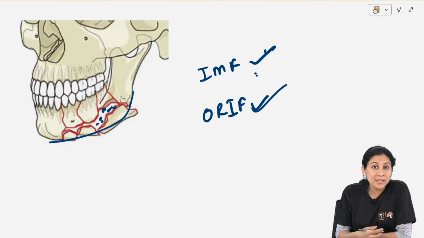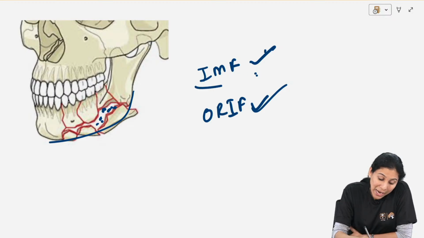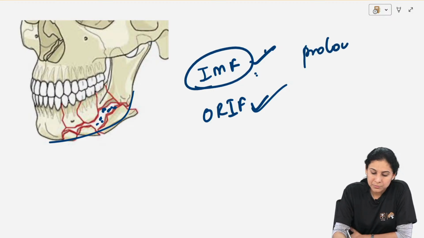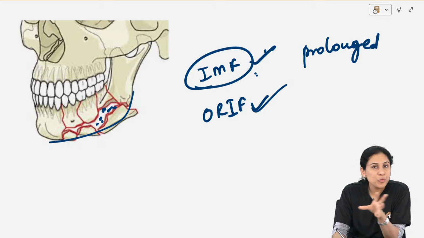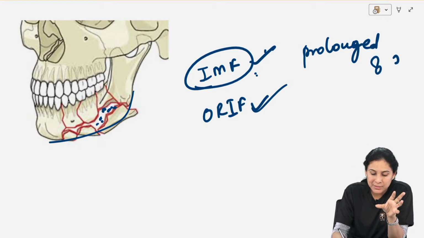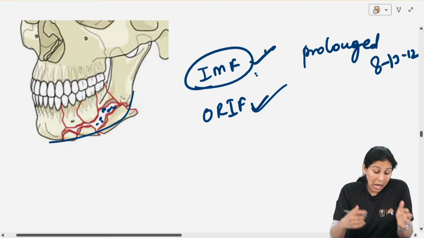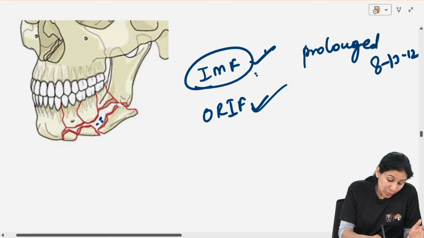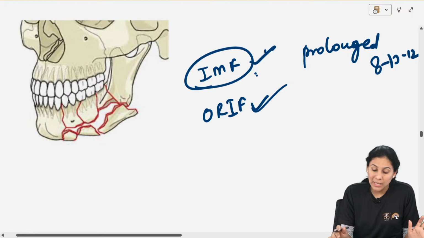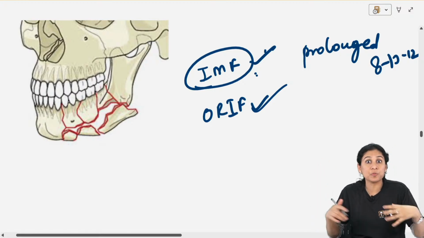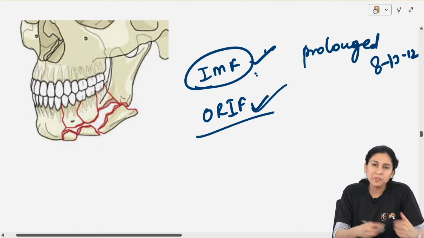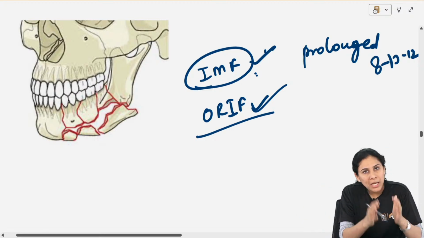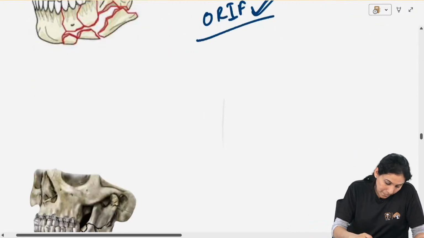So both treatments are correct. The only difference is IMF will be prolonged. It will be, instead of normal 4 to 6 weeks, it can be 8 weeks, 10 weeks, 12 weeks, depending on how far the segments are. तो ऐसे केसेस में पेशेंट यूजुअली बोल देता है कि I don't want that long an IMF of 3 months, 4 months, do an ORF and finish my treatment. That is how you choose the treatment.